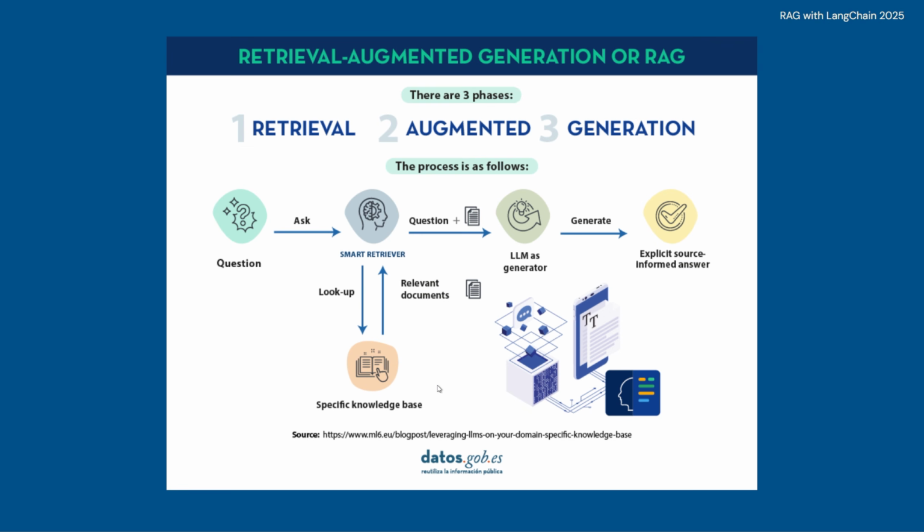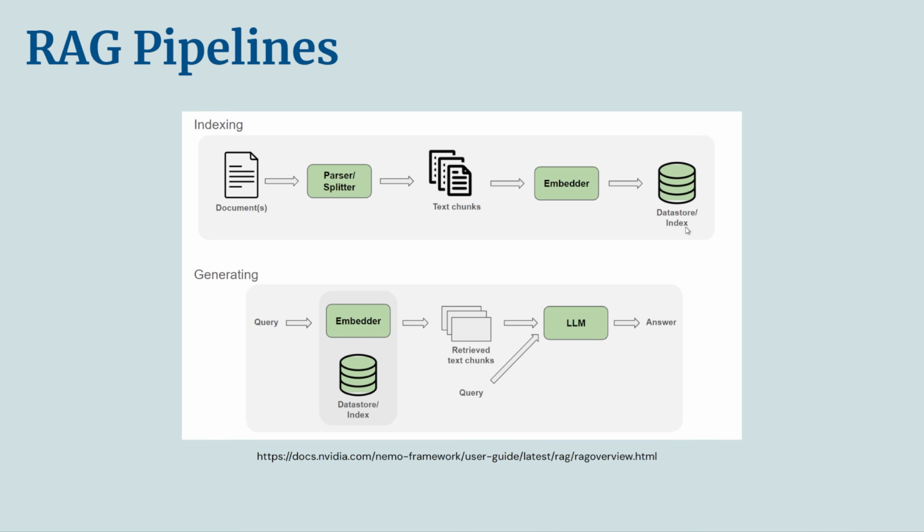Once you have your context, which is our relevant documents or just relevant text that we can provide, we do augmentation, which is combining the original query or question along with that retrieved context or documents. We combine it together. That's augmentation. And then we send that to the third phase, which is generation. We're sending that full prompt with the original question and the relevant documents to a large language model, and then it generates a response. That is it. Instead of just asking ChatGPT a question, you ask it a question, it gets relevant information, it combines that all together, sends it to ChatGPT or a large language model, and gets an informed answer for you. So RAG breaks down into two different pipelines that we're going to go into a lot more detail on when we actually start coding.